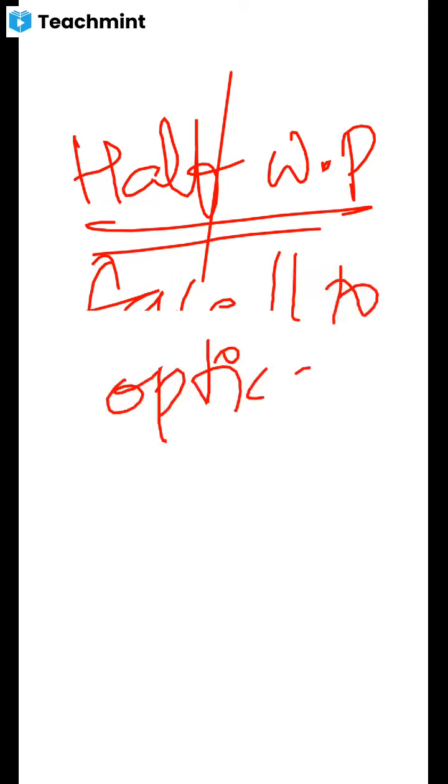Similarly, here in the half wave plate, the phase difference is pi and the path difference is lambda by 2.